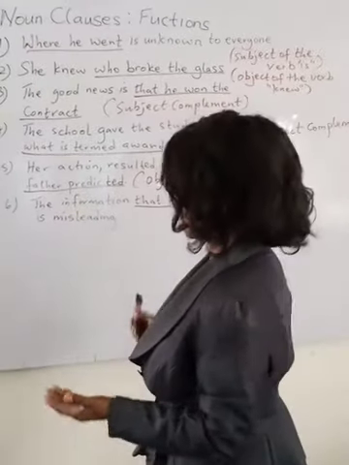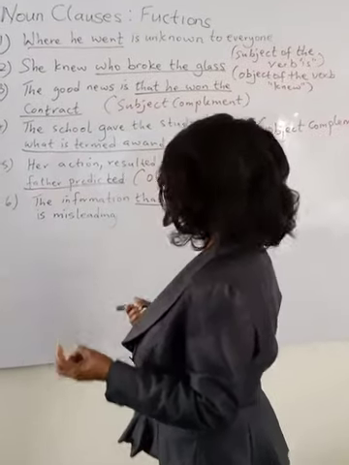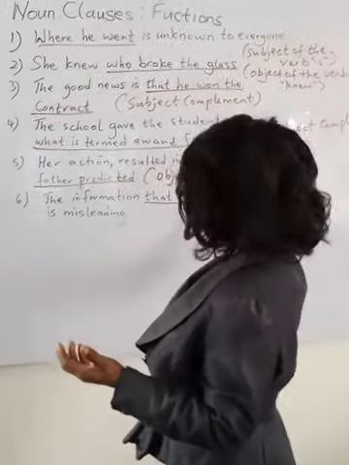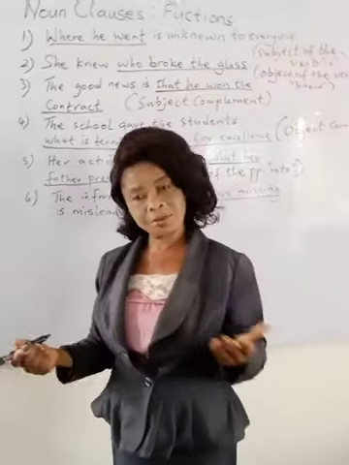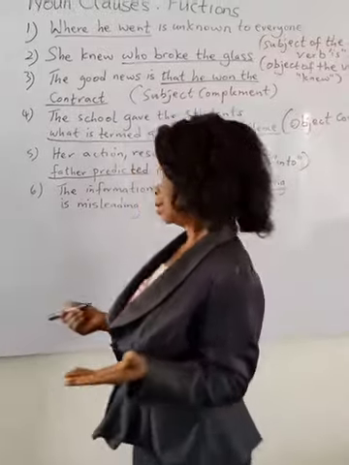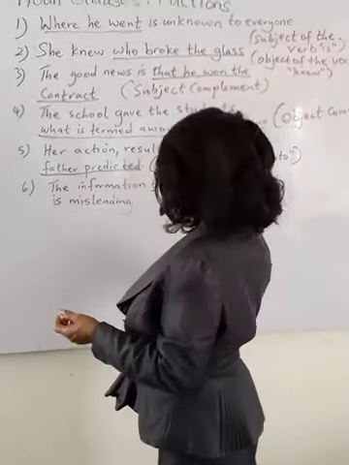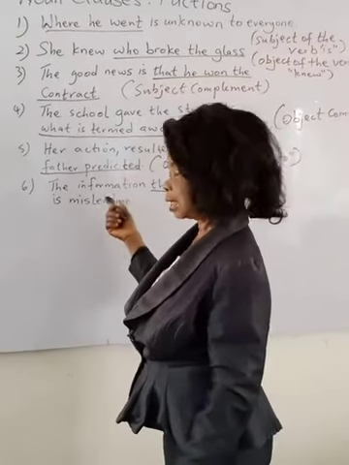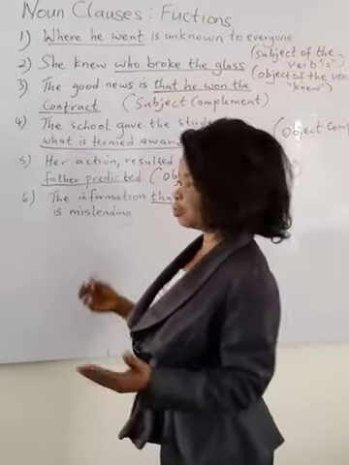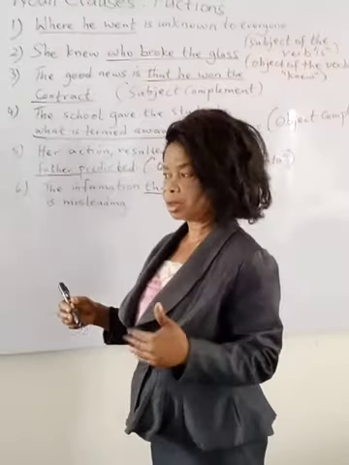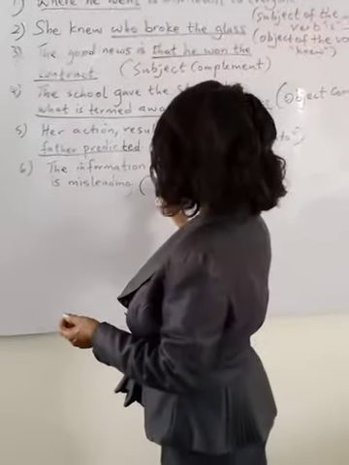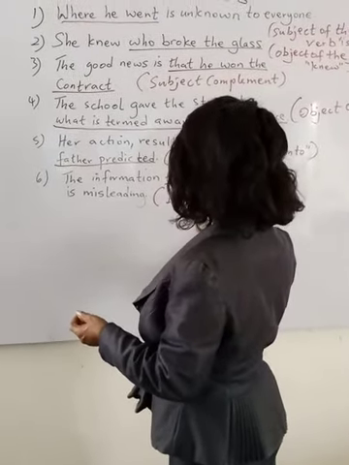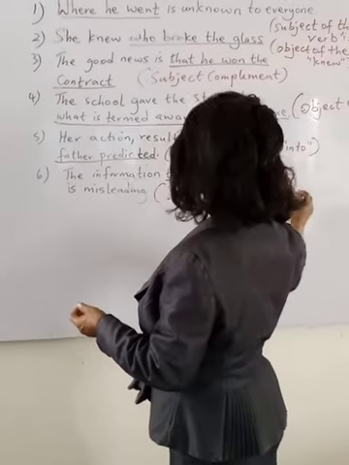Then the last but not the least, the information that he was missing is misleading. And we say that our noun clause there is that he was missing. What is the information? He was missing. So, that he was missing is the noun clause and is the same as the noun, the information. So it functions as in apposition to a noun.